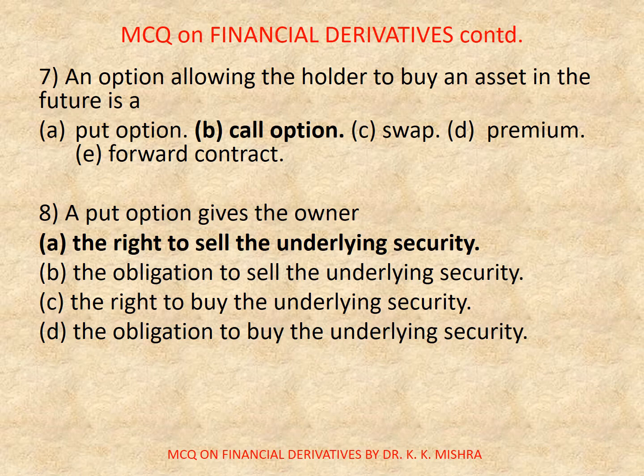Question number 8. A put option gives the owner. Options are A. The right to sell the underlying security, B. The obligation to sell the underlying security, C. The right to buy the underlying security, D. The obligation to buy the underlying security. Correct option is A. The right to sell the underlying security.